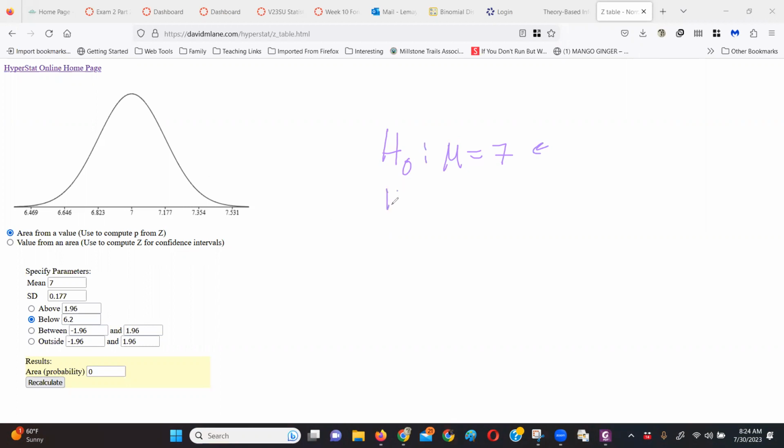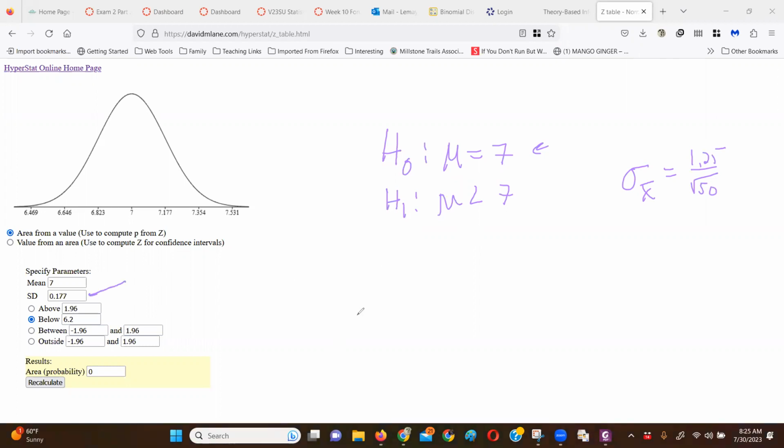Now, for this sample of 50 people, let me write it as H1, that's what Dr. Steven writes. He found a mean of less than 7. So this is a left tail test, but we just say it's less than 7. That's where I'm incorporating that it's significantly different from 7. And remember, I had to find the standard error, the standard deviation for the sampling distribution. That was 1.25 divided by the square root of 50, and on my calculator I got 0.177.